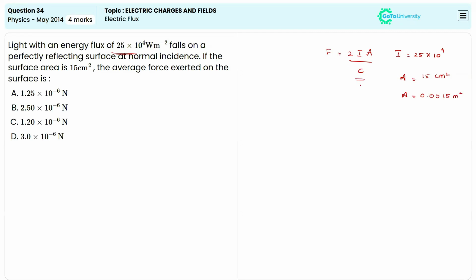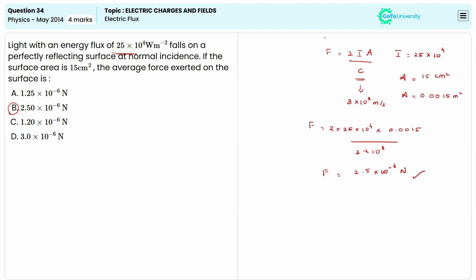Now we have all the values. C here is representing the value of speed of light, which is equal to 3 times 10 to the power 8 meter per second. It's known, right? So we can write F will be equal to 2 times 25 times 10 to the power 4 times 0.0015 divided by 3 times 10 to the power 8. When we are simplifying this, we will get the answer of 2.5 times 10 to the power negative 6 Newton. So this is the value of force exerted. So the correct answer here will be option B.